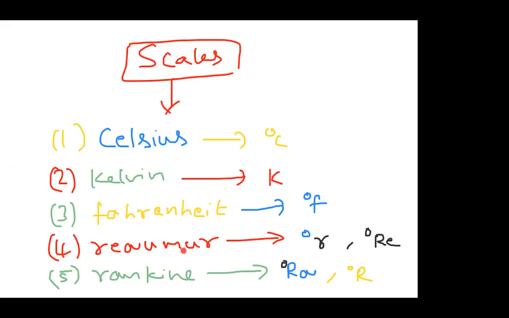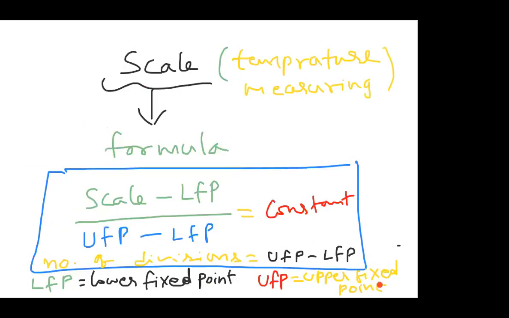They will mention it in the question whenever you are doing a problem or a conceptual question. So for Reaumur, sometimes they use degree R. Don't get tense. This is the general representation. Next, we will see all the scales one by one: the Celsius scale, Fahrenheit scale, Kelvin scale, Reaumur scale, Rankine scale.